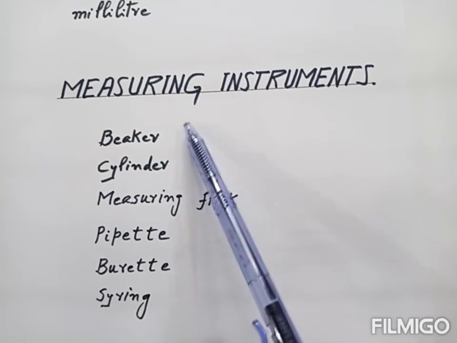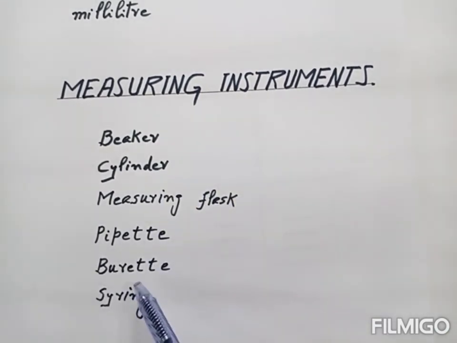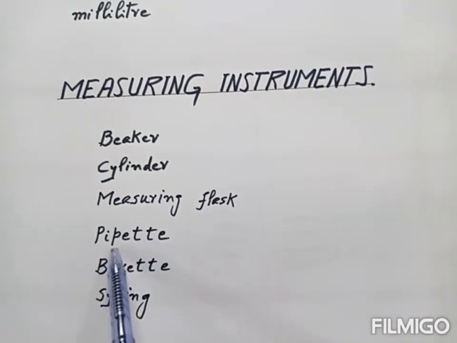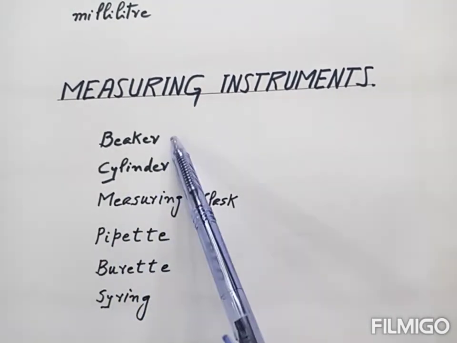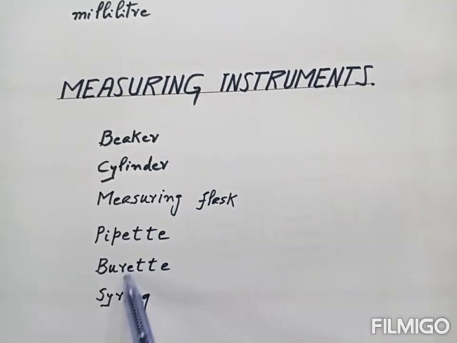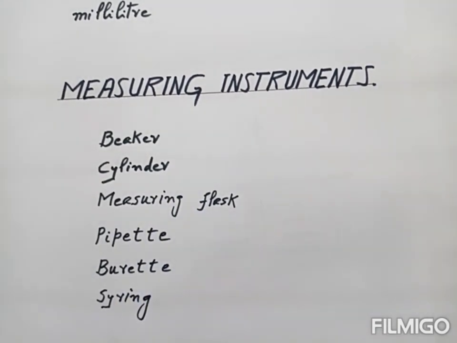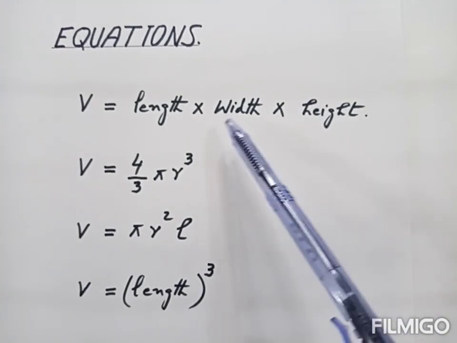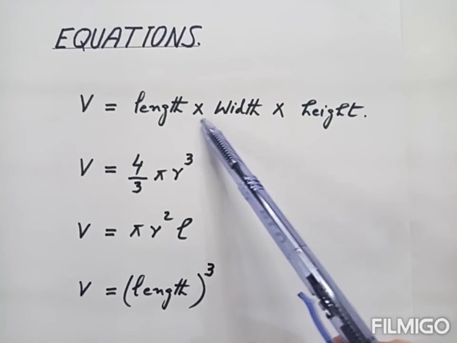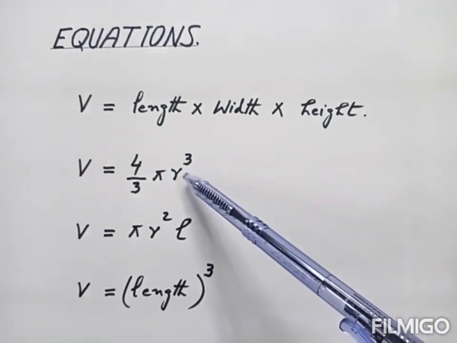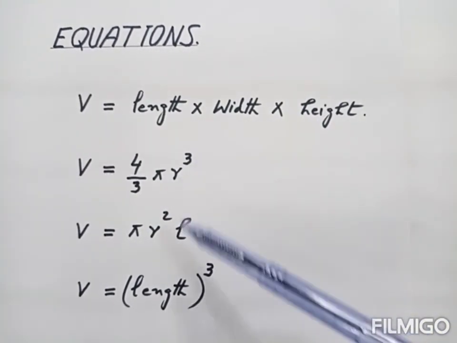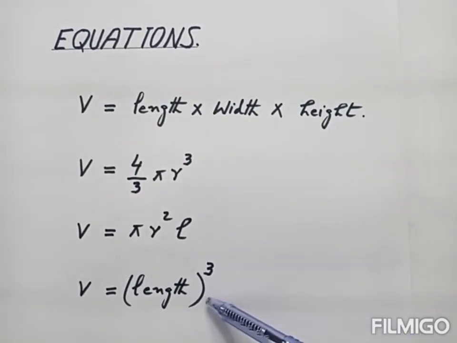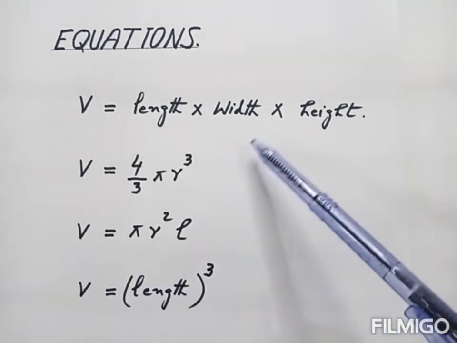Now these are the different instruments which are used to measure volume. Volume is measured by beaker, cylinder, measuring flask, pipette, burette, syringe. Volume is also measured by equations. For example, volume of cuboid, volume of sphere, volume of cylinder, and volume of cube are measured by these equations.